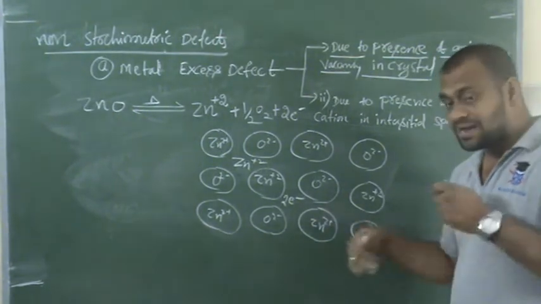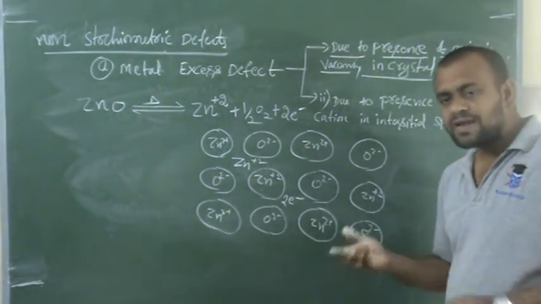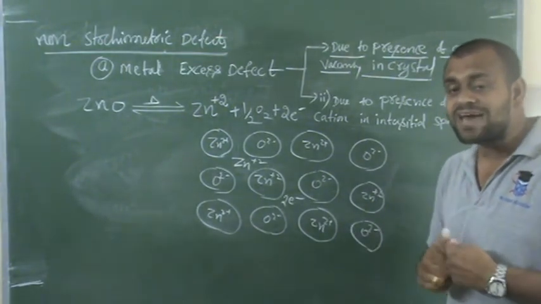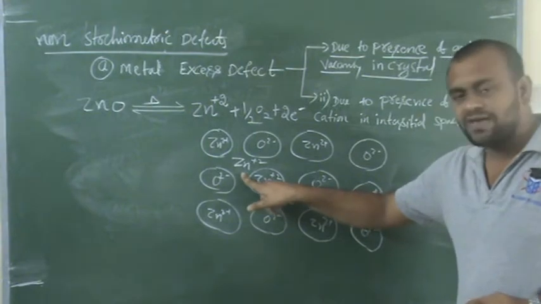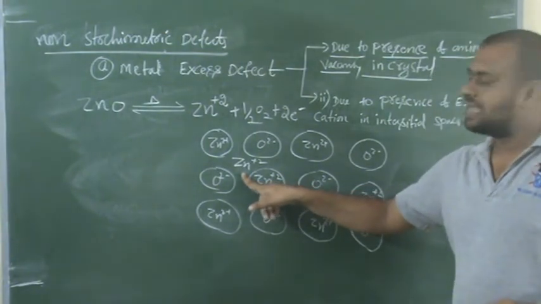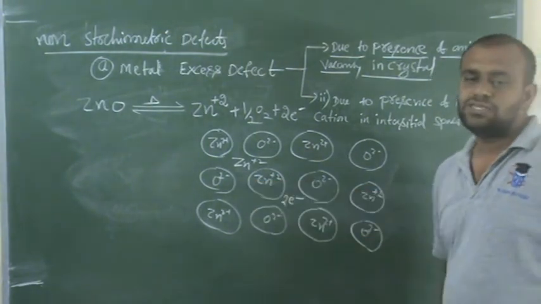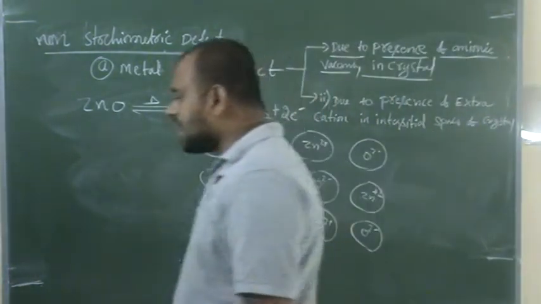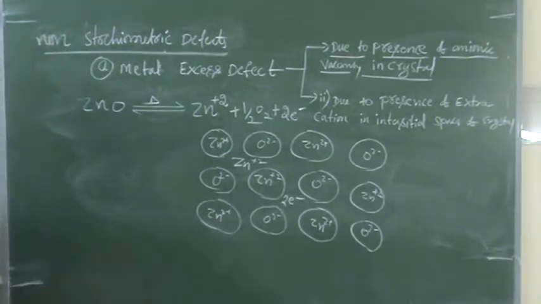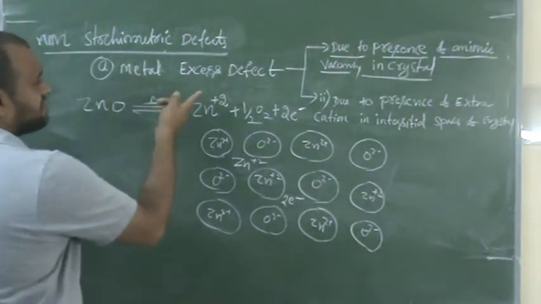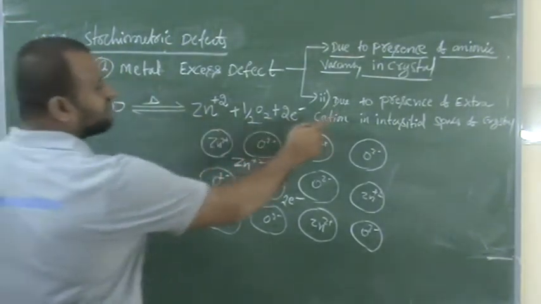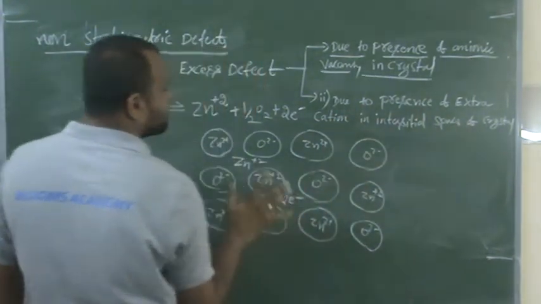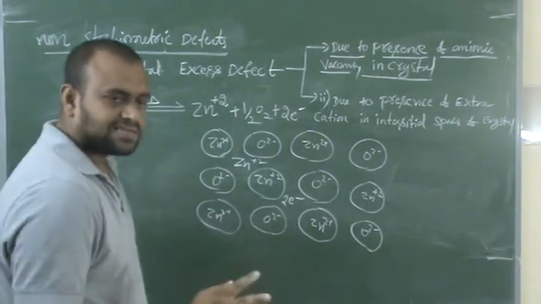But it is said to be metal excess. Why? 7 Zn+ and 6 O2-. Then how does this metal excess happen? Due to presence of excess metal ions in between the interstitial spaces. This type of defect is said to be metal excess defect due to presence of extra cation in the interstitial spaces of the crystal. Did you understand?